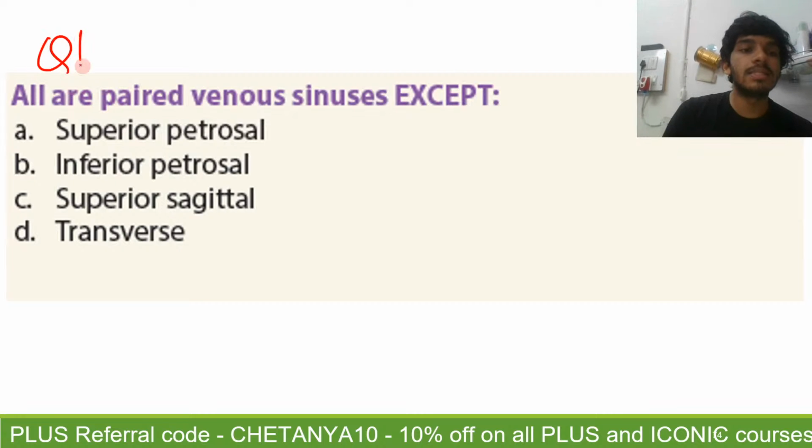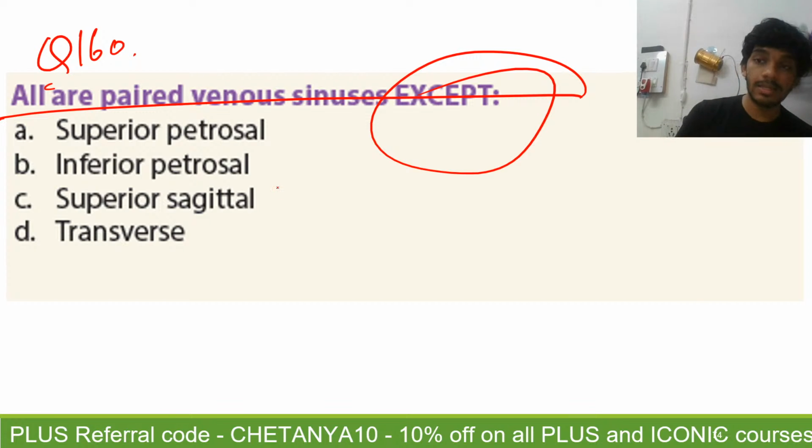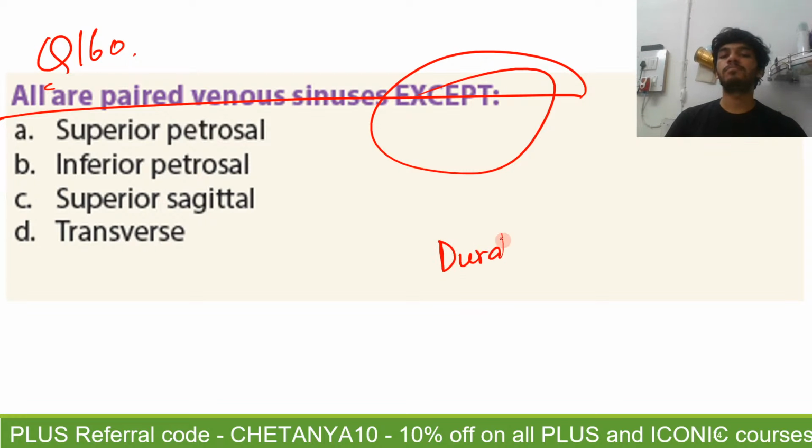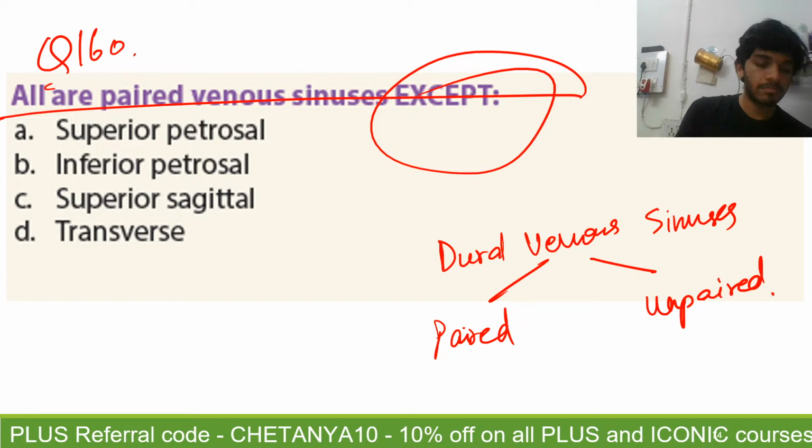So question number 160, all are paired venous sinuses except. Which of these sinuses that are given are not paired, alright? So when you talk about your dural venous sinuses, you have divided them into the paired and the unpaired sinuses. Okay, so tell me the answer.